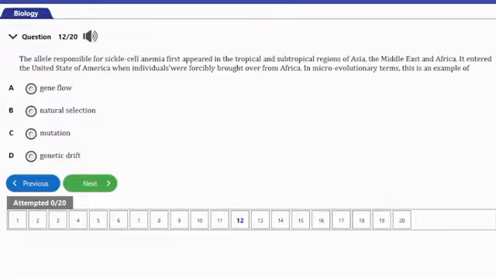In microevolutionary terms, this is an example of A, gene flow, B, natural selection, C, mutation, D, genetic drift. So guys, the answer to this question is option A here, and that's gene flow. Gene flow refers to the movement of genes from one population of organisms to another. This results when individuals from two populations interbreed. So that's it for that question.